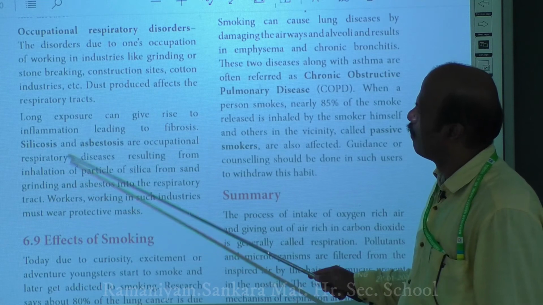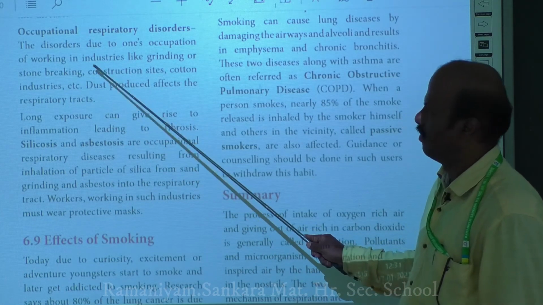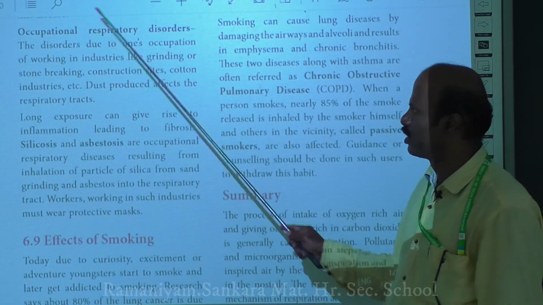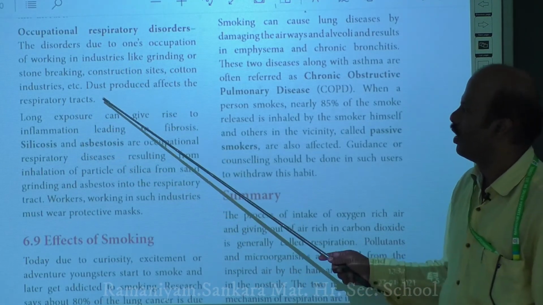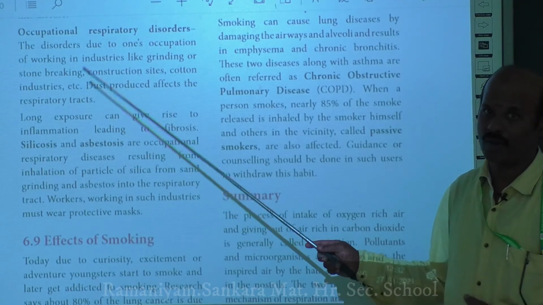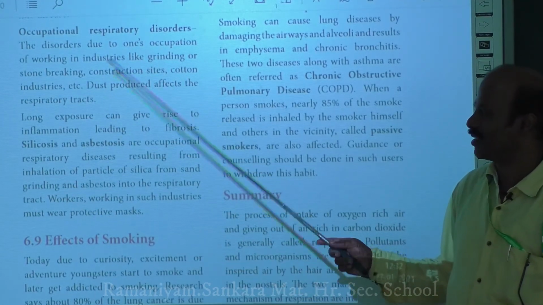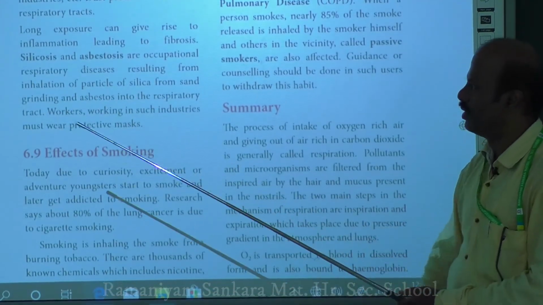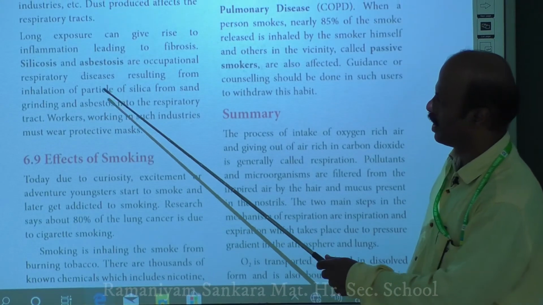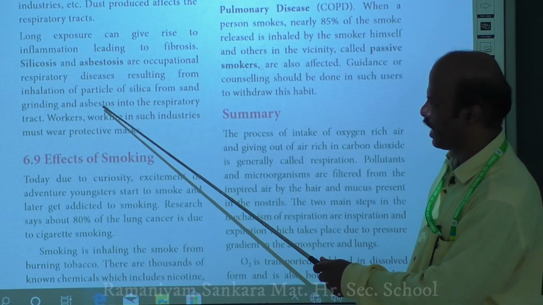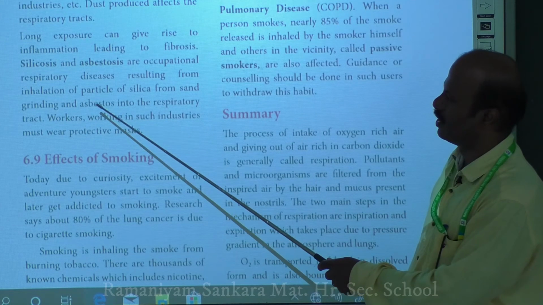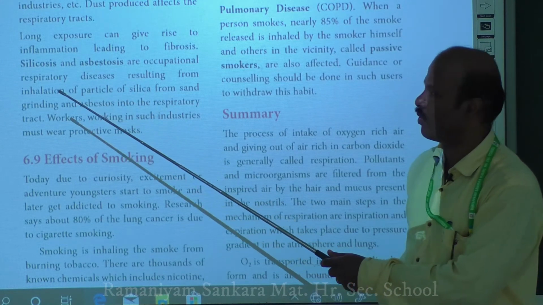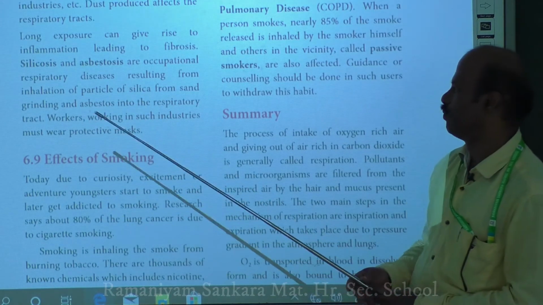During work in these industries, you are exposed to a lot of dust. The dust produced during these occupations affects the upper and lower respiratory tracts, and it results in this disorder. For example, long exposure of your respiratory tract to silica as well as asbestos causes the diseases called silicosis and asbestosis. So this is the best example of occupational respiratory disorders.